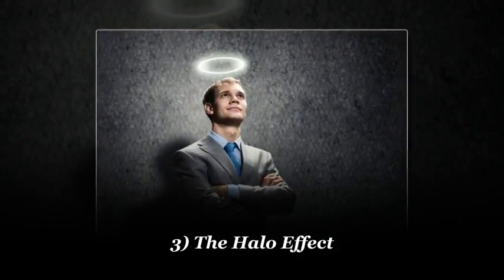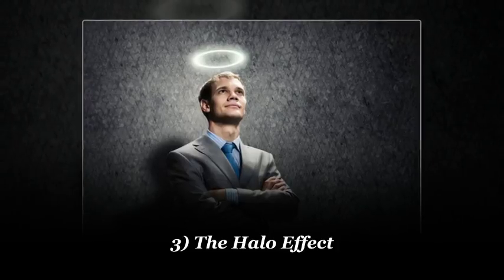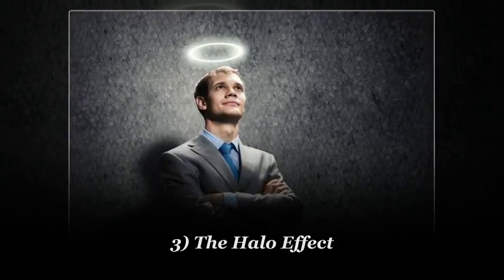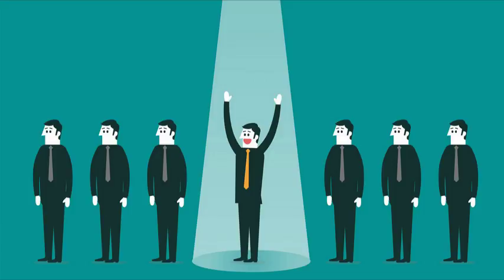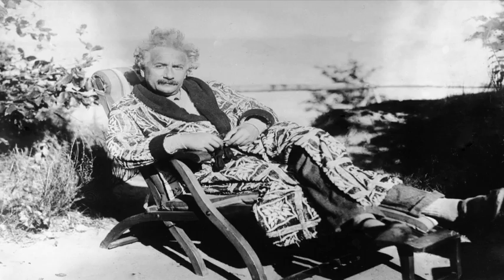Faulty thought process number 3, the halo effect. The halo effect is the tendency for an individual's positive or negative traits to spill over to other areas of their personality in accordance with others' perceptions of them. For instance, if a person has poor hygiene, then it would be incorrect to assume that they would perform other tasks poorly. It is a well-known fact that Albert Einstein's personal appearance was rather unkempt most of the time, yet he was arguably the most intelligent man in the world.